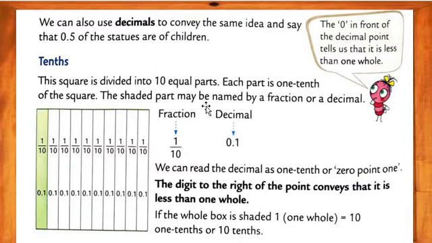The shaded part may be named by a fraction or decimal. We call it by both names, my dear students. That's why the decimal part and the fraction part are both the same. Understood? I hope you all have understood here.